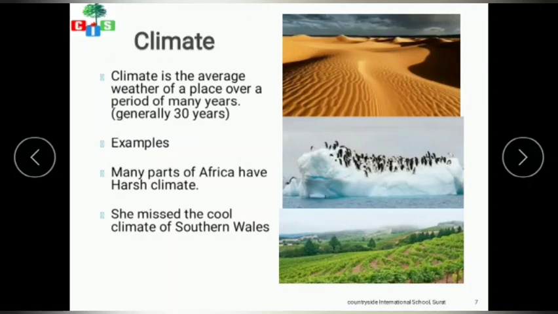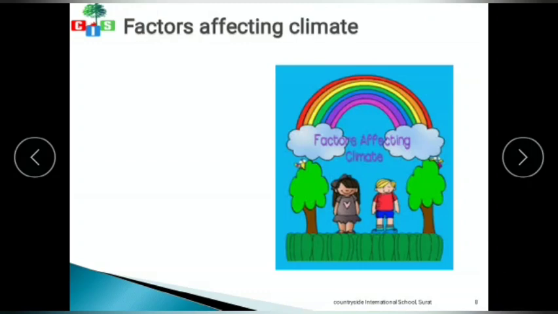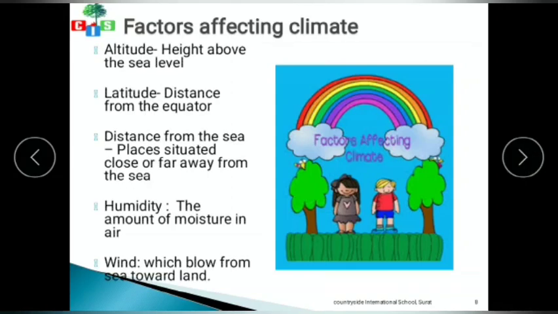So, are there any factors which affect climate? Yes, there are many factors. Now let's see what the factors are. These factors are altitude, that is height above sea level. Then latitude, which means distance from the equator. Next, distance from the sea, that is, places which are situated close to or far away from the sea.